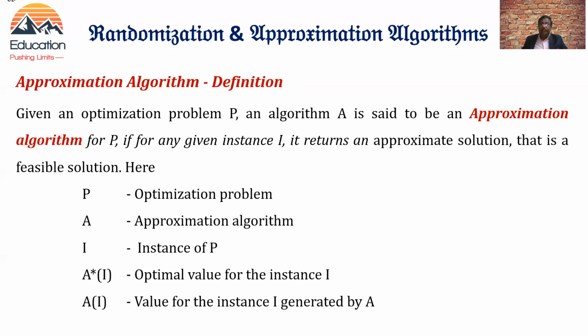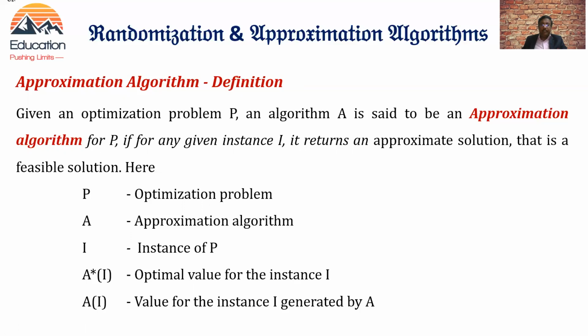Here P is the optimization problem, A is the approximation algorithm, I is an instance of the optimization problem, A star of I is the optimal value for instance I, and A of I is the value for instance I generated by A. You can understand all these terms from the definition itself.